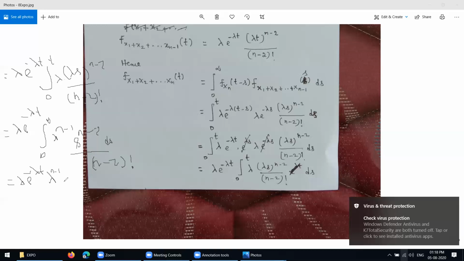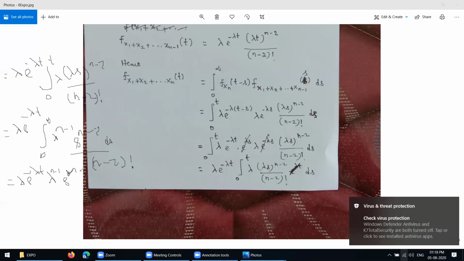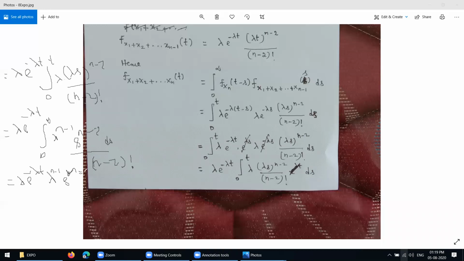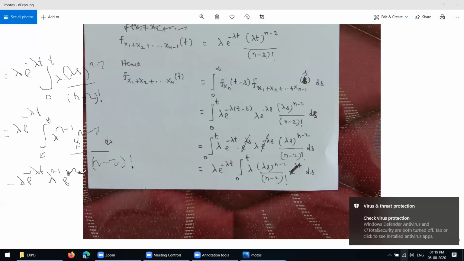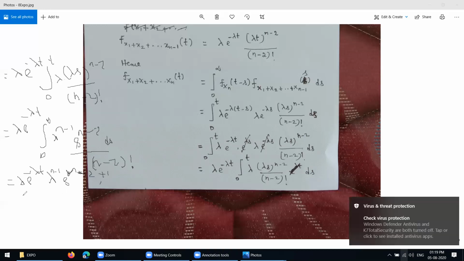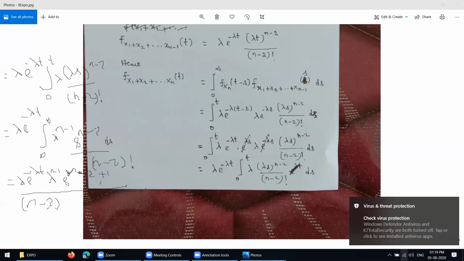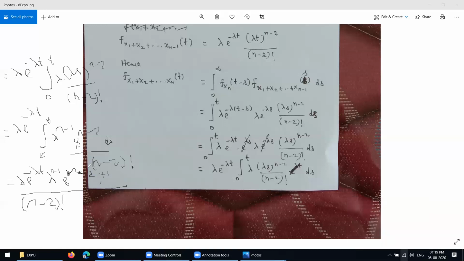You are getting s power n minus 2 plus 1 over n minus 2 factorial, into what is the value here now?